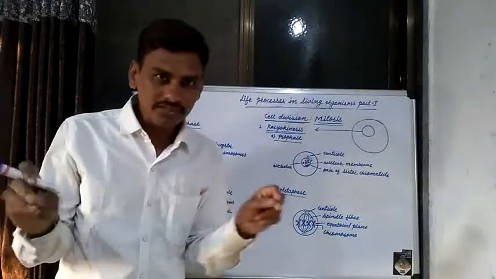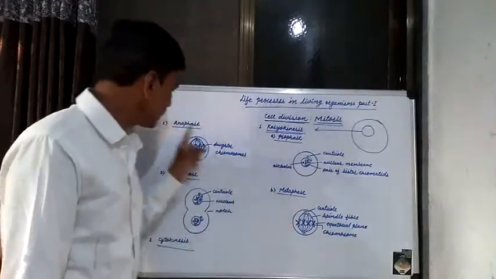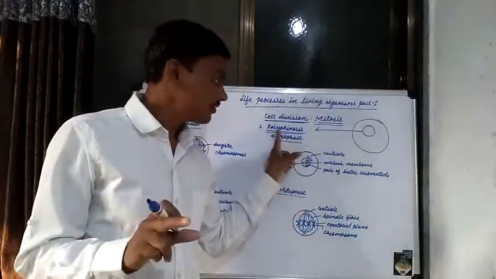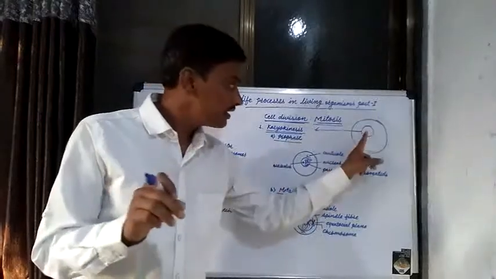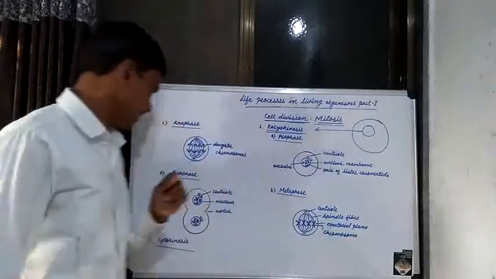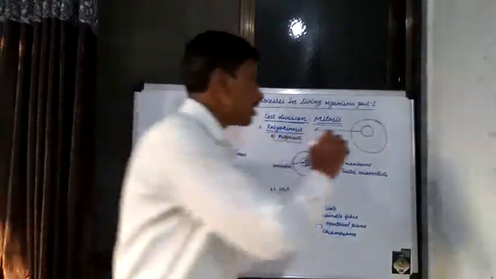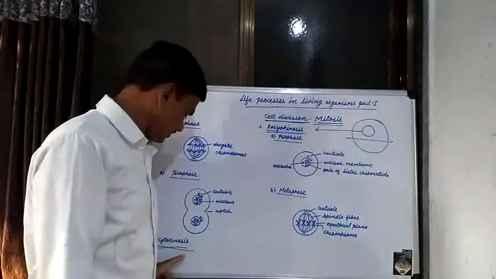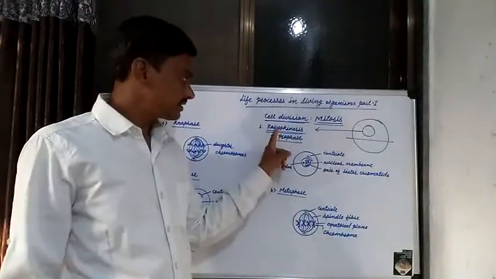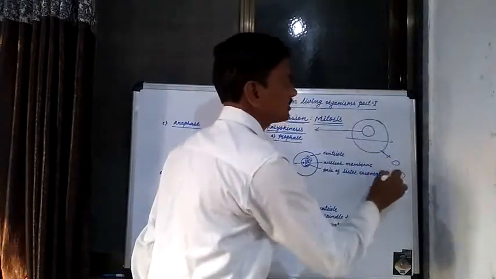There are four phases of karyokinesis: prophase, metaphase, anaphase and telophase. These are the four phases of karyokinesis. The division of the nucleus is karyokinesis, and the second phase is known as cytokinesis. In cytokinesis, the cytoplasm is divided. After these two processes, karyokinesis and cytokinesis, the single cell is divided into two cells.